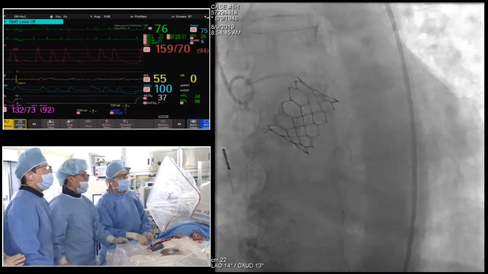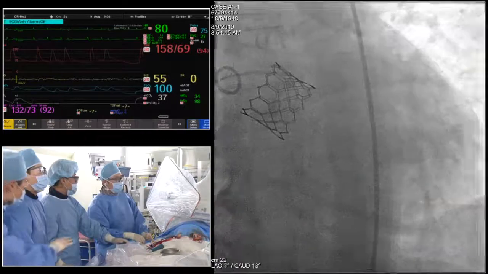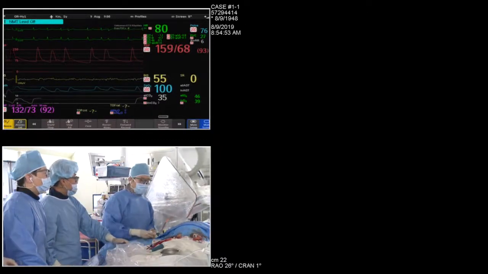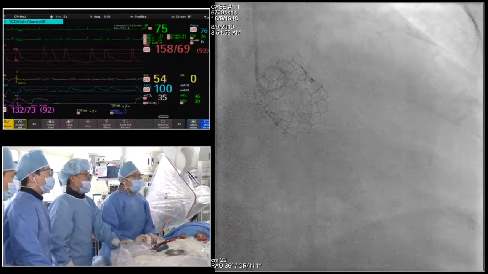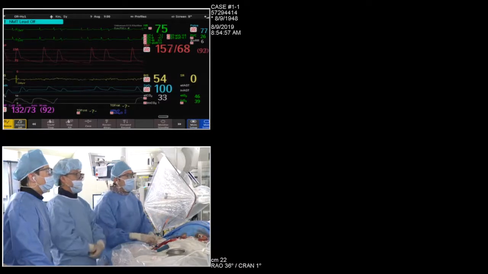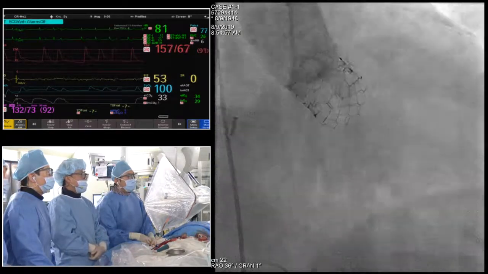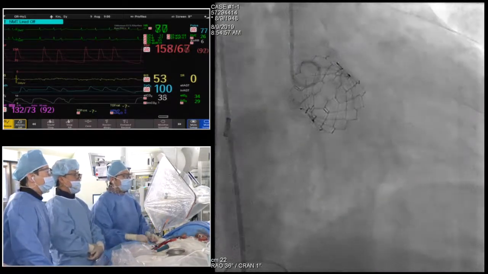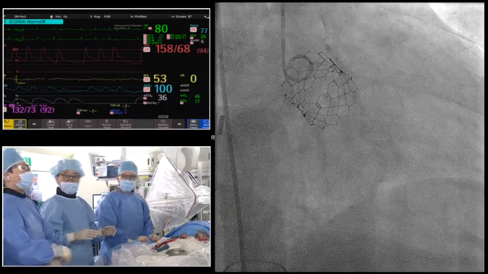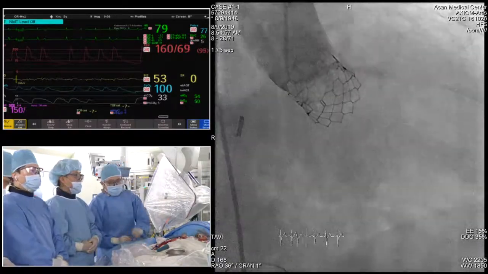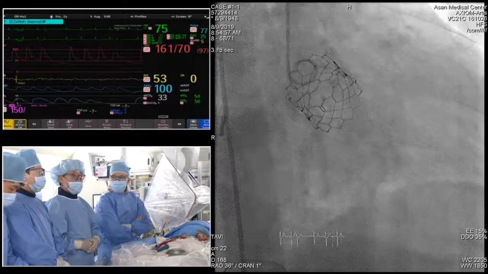Okay, just no AR, just trivial AR, very nice. And then RAO view is better. Full shot. Okay, good. So I think this is a very nice result in a relatively young, 71, low risk patient.